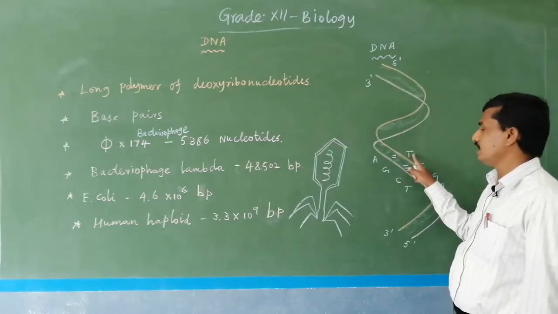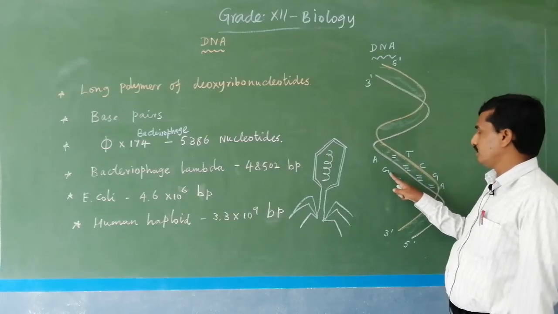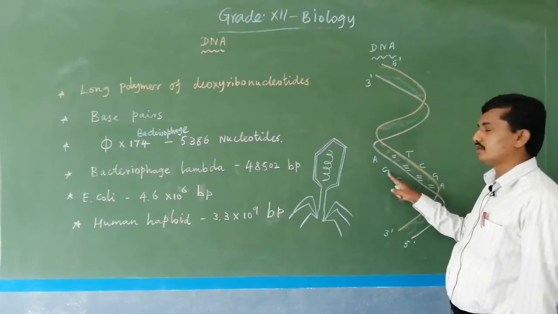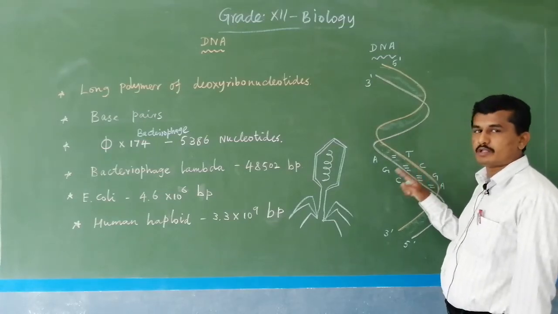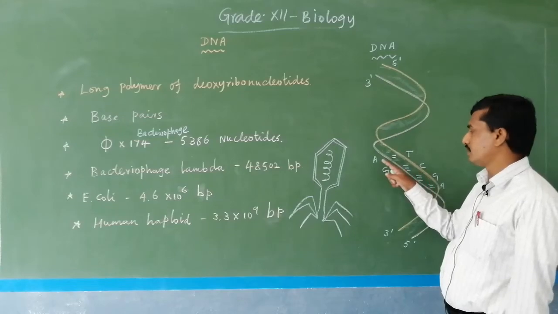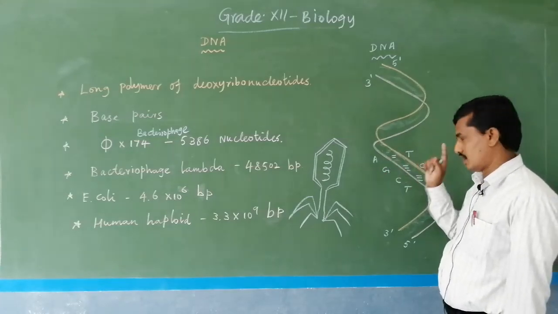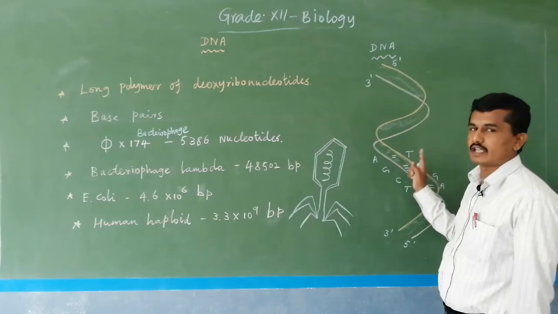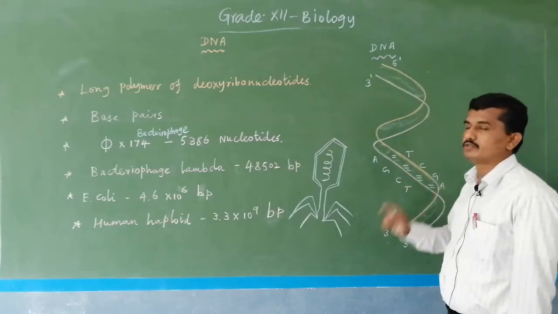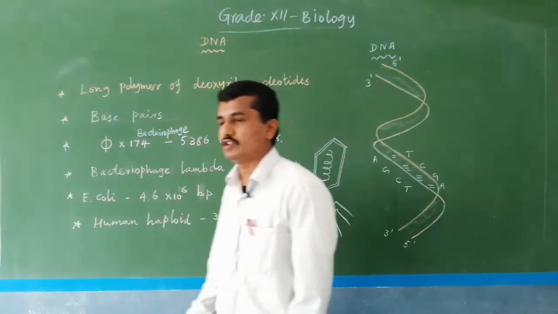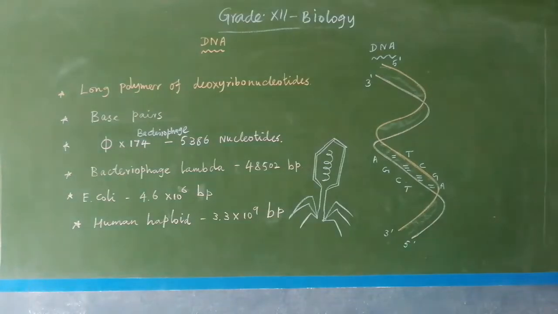Adenine base pairs with thymine. Always cytosine base pairs with guanine, or guanine base pairs with cytosine also. Adenine does not base pair with cytosine. Always adenine base pairs with thymine and cytosine base pairs with guanine. A base pair is nothing but 2 nucleotides.